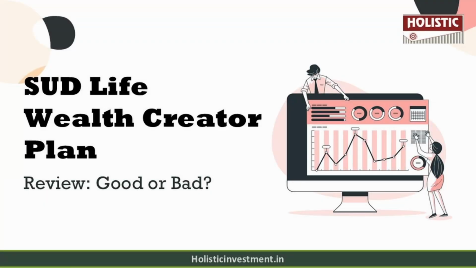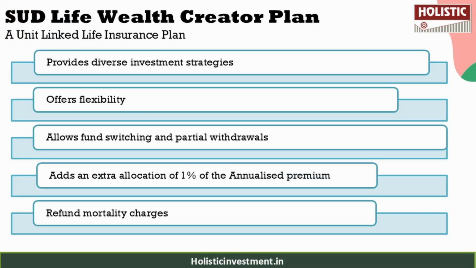Now, before analyzing this policy, let us first understand a few basic details about it. This is a unit-linked life insurance plan, and some of the key features are: it provides diverse investment strategies with multiple fund options, it offers flexibility to modify the premium payment term, it allows fund switching and partial withdrawals for liquidity, adds an extra allocation of 1% of the annualized premium to the fund starting from the 11th policy year, and refunds mortality charges, enhancing the overall returns of the policy. There are benefits like death benefit, maturity benefit, return of mortality charges, and extra allocation.